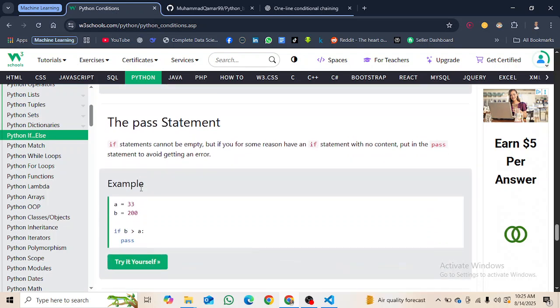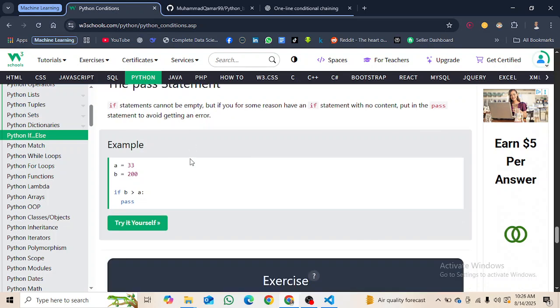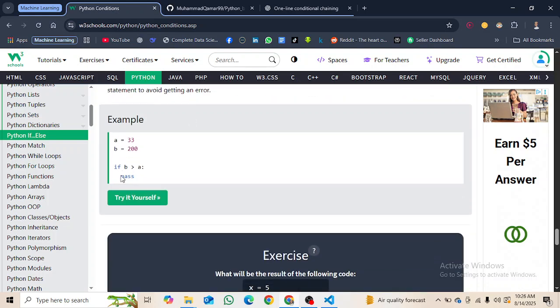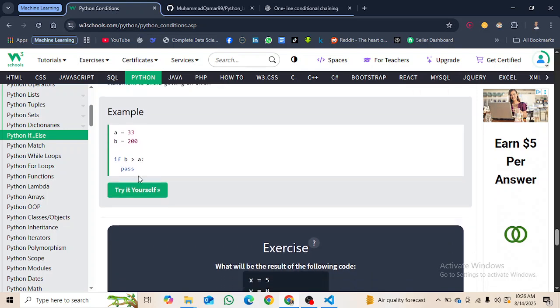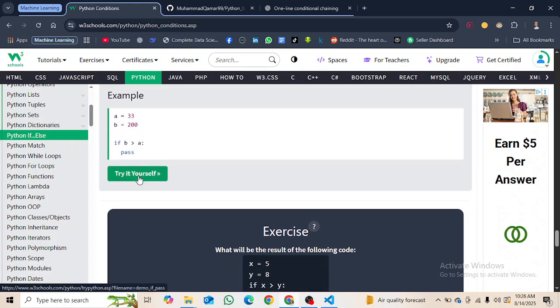An if statement actually cannot be empty, but if you have, for some reason, an if statement with no content, put in the pass statement to avoid getting an error. Look, if you are making a condition and you don't know what it should print out to the screen or return, you can use just the pass statement, so you will avoid the error. Okay, hope you get the point.